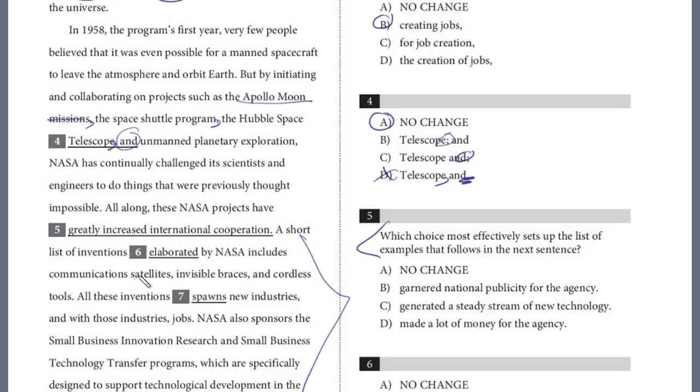This is about the technology or the developments that NASA has promoted and they've followed since that. We've got these examples of this, communication satellites, these braces. This is not cooperation. This is how NASA has generated a steady stream of technology, right? Evidence-based writing, so look for the clues. And then 6, here, this is a diction question.